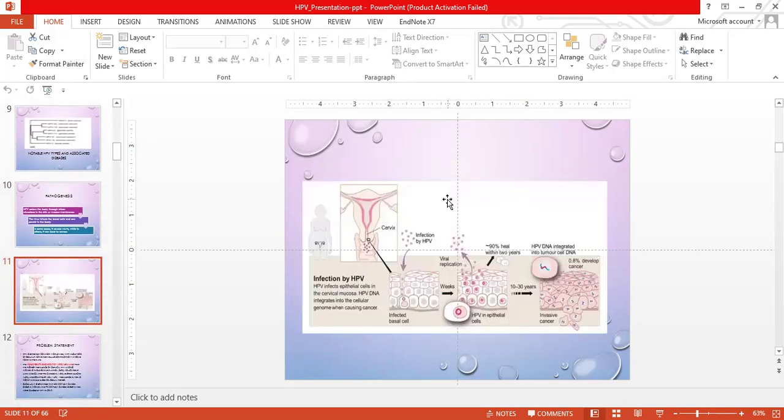This diagram represents the infection by the HPV. The infection affects the basal cells. Within a week, the virus replicates within the epithelial cells. In about 90% of the cases, within 2 years, the infection heals. But in some cases, over a period of 10 to 30 days, the HPV DNA gets integrated into the human cell DNA, resulting in invasive cancer in about 0.8% of the cases.